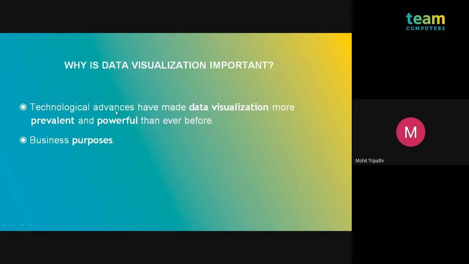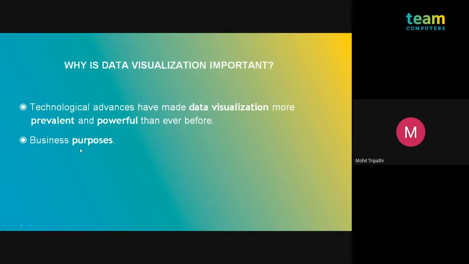Then, why is it important? We have just seen the example. Also, technical advances have made data visualization more prevalent and powerful than ever before. Today we are all using technology, smartphones and apps. We learn from websites and surf through websites and apps, and we see graphs there. That's why graphs are easy to understand and easy to read, and due to technical advances, data visualization is more important nowadays.